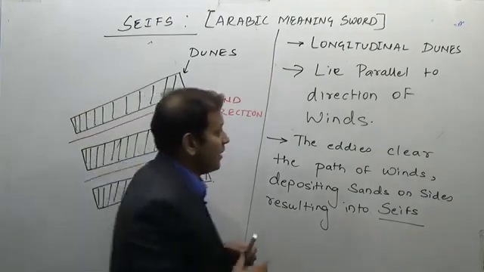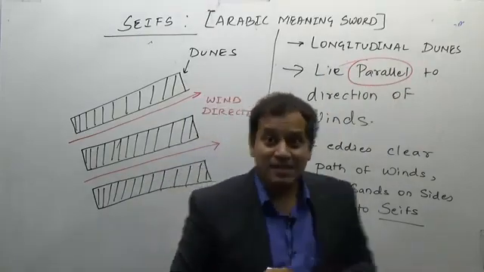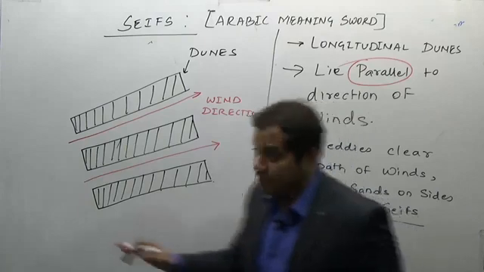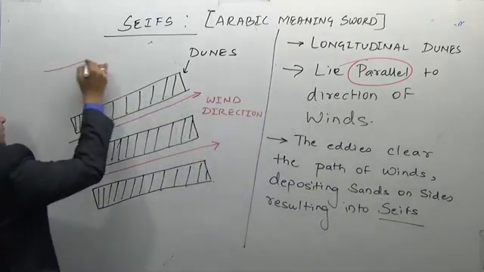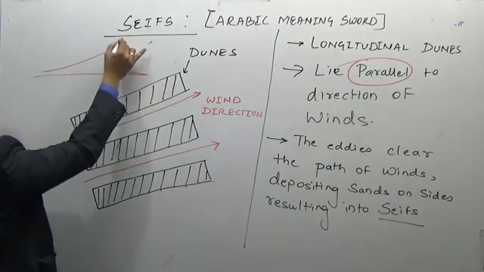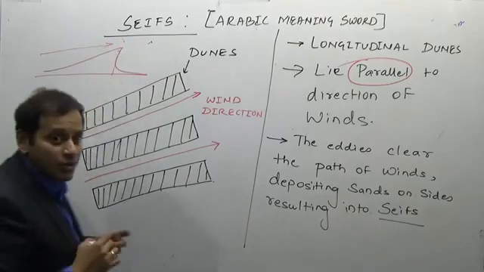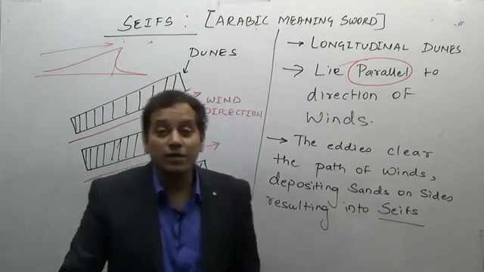They lie parallel to the direction of the wind, while the barchans lie perpendicular or transverse to the direction of the wind. If you ask me how perpendicular, how is the diagram of a barchan? It lies perpendicular to the direction of the wind, which is this way.